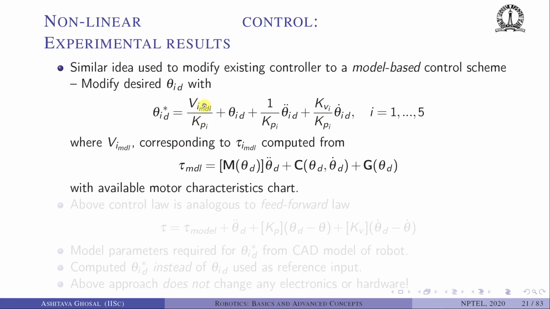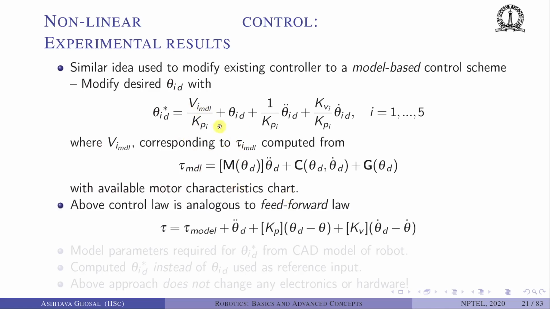This voltage due to the model is based on the equations of motion. We know the desired trajectory, theta d double dot, the Coriolis term, and the gravity term. We compute the torque which is required to obtain this theta d double dot, theta d dot and theta d. That is called tau model. The voltage due to the model corresponds to this tau model, and this is obtained with available motor characteristic charts.